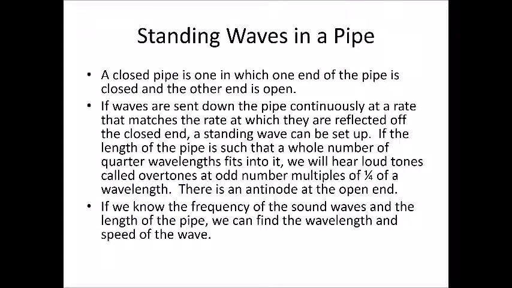So if we send the waves down a pipe continuously at a rate that matches the rate at which they're reflected off the closed end, we'll get a standing wave. So again, it's caused by interference, positive and negative interference. If the length of the pipe is such that a whole number of quarter wavelengths fit into it, it's got to be quarter wavelengths so we can hear it. We'll hear loud tones called overtones or harmonics at approximately 1/4 the wavelength. When we hear those loud sounds, we're hearing the antinode.